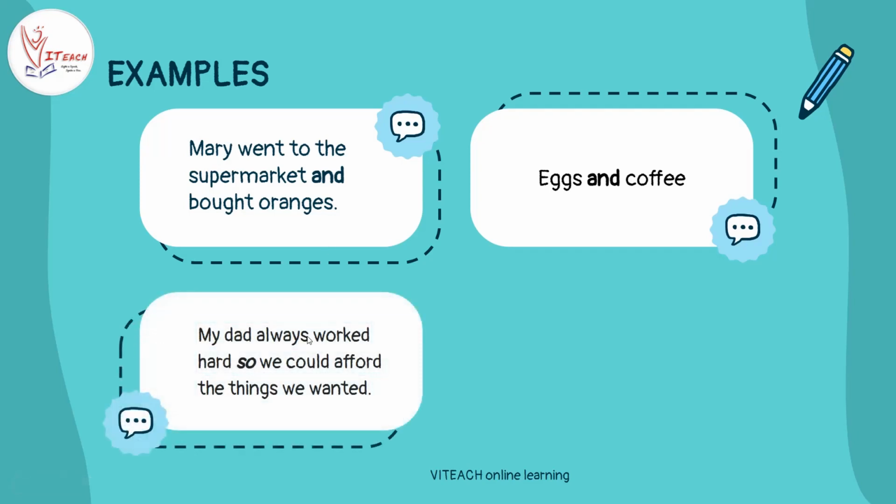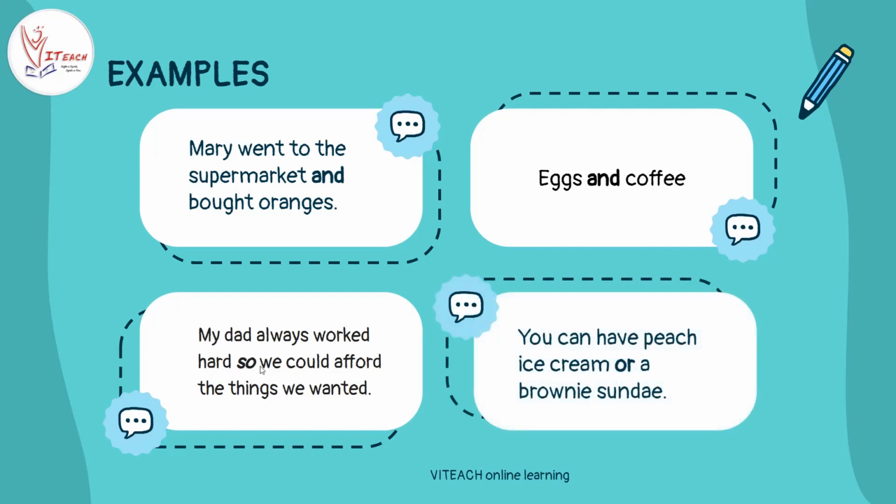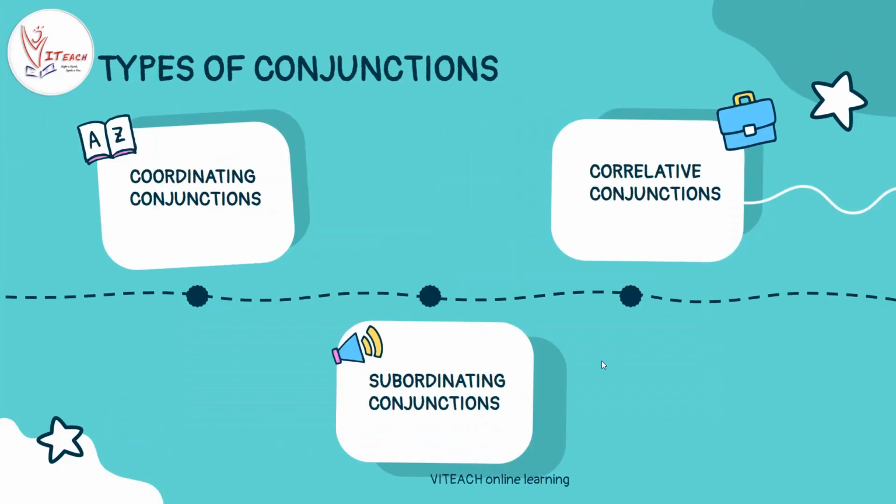My dad always worked hard so we could afford the things we wanted. Here, we are connecting these phrases: My dad always worked hard. We could afford the things we wanted. With the conjunction so. Similarly, one more example: you can have peach ice cream or a brownie sundae. Or is the conjunction here. Let's see the types of conjunctions.